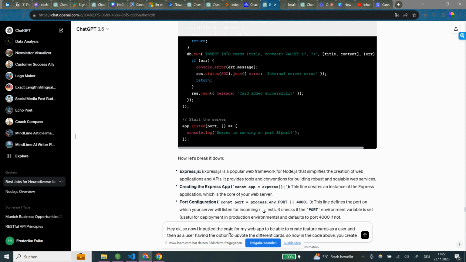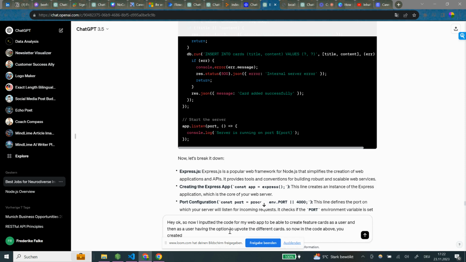So now in the code above, you created, what did you create?